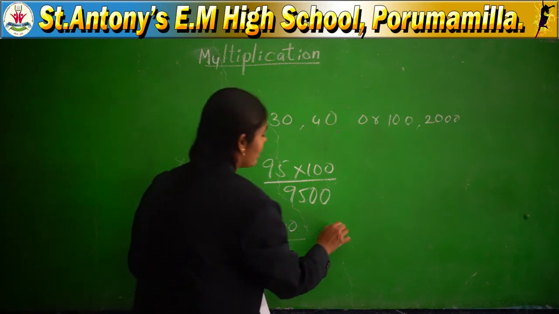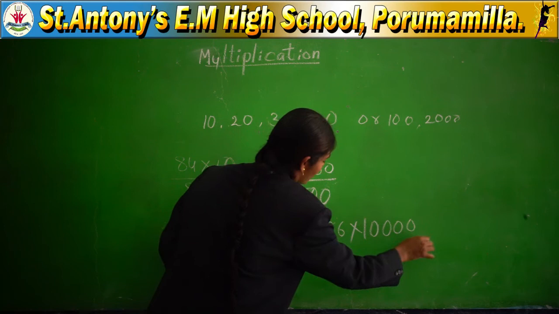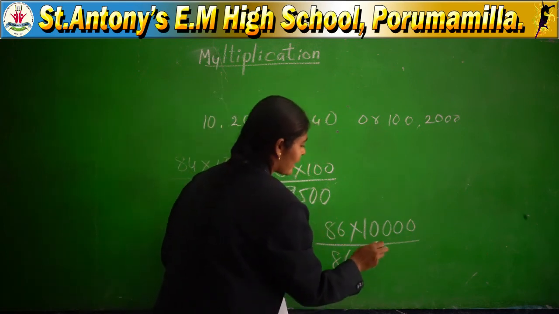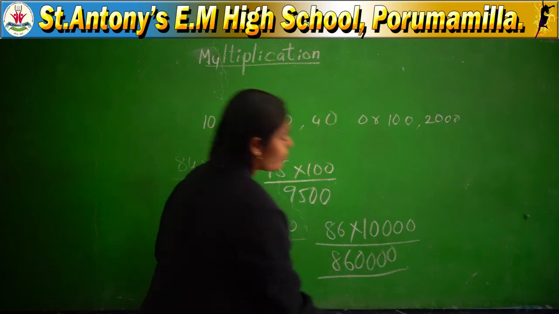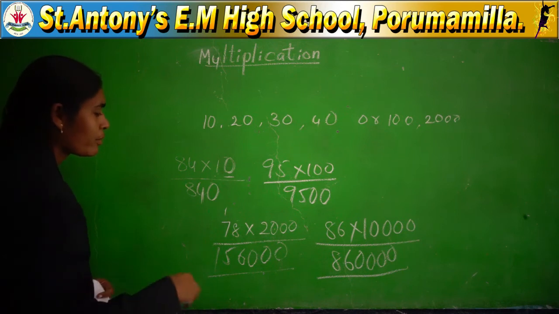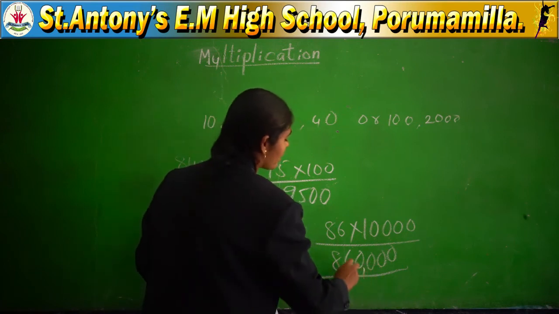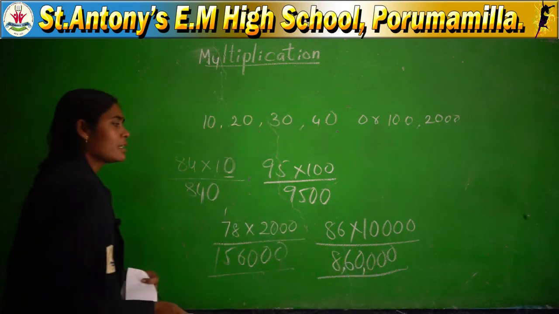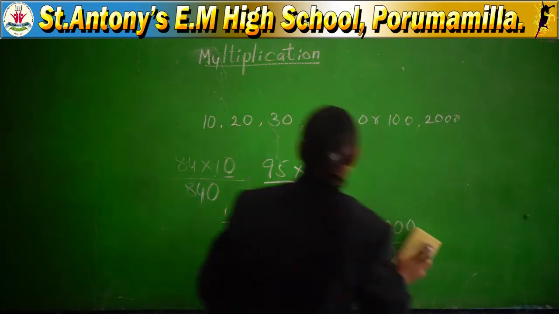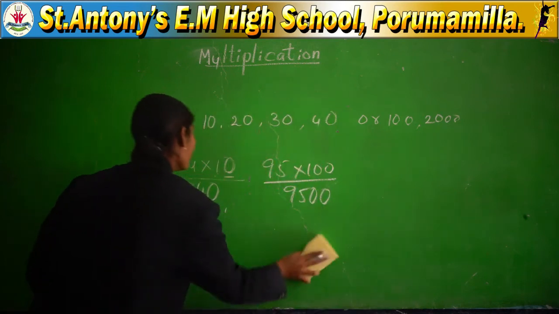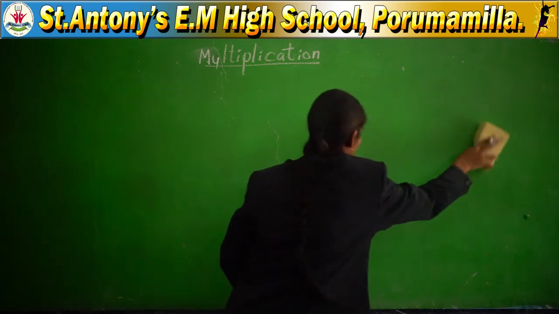And one more example: 86 into 10,000, whatever it may be. 86 ones are 86. In the multiplier there are 1, 2, 3, 4 zeros. You can add those 4 zeros to the right side of the given product. Okay, you will get the correct answer. If you put in the commas, you get 8,60,000. Is it clear for everyone? And not only 100 and 10,000, but also 200, 500, 600, like these numbers, you can apply this method. Okay.